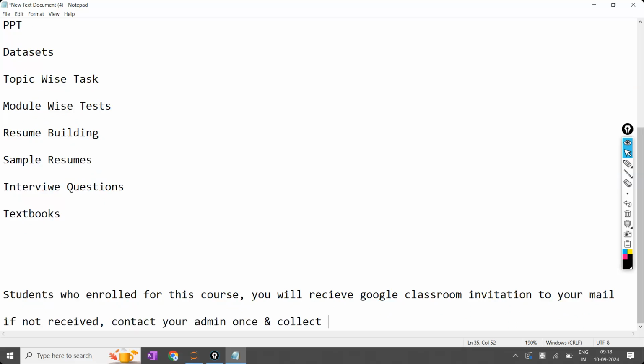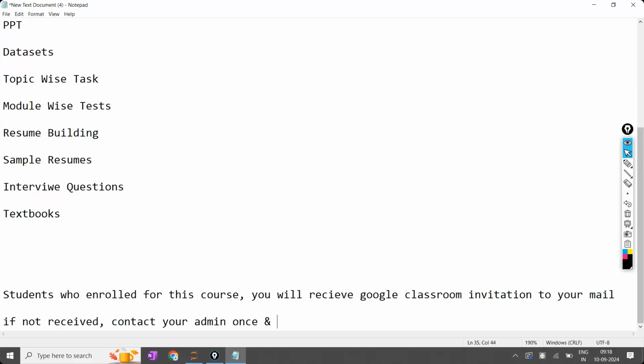If it is offline, show your fee receipt, and once you have enrolled for the course, collect your Google Classroom invitation today only after the class from the admin. Then only go home. If not received, contact your admin, whether it is the offline admin or online admin. Offline students connect to the offline admin, online students connect to the online admin, and collect your invitation.